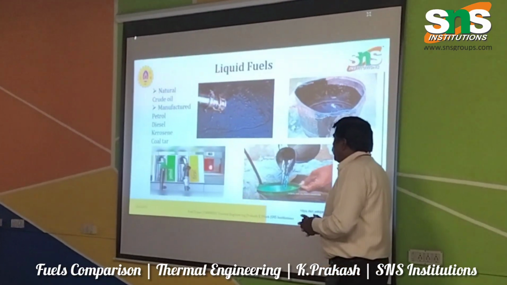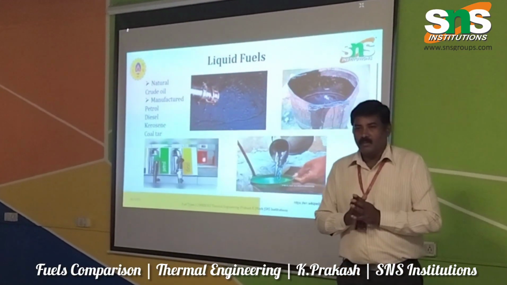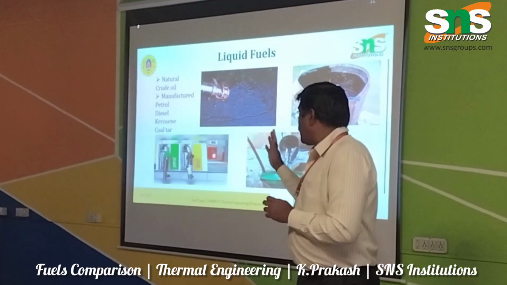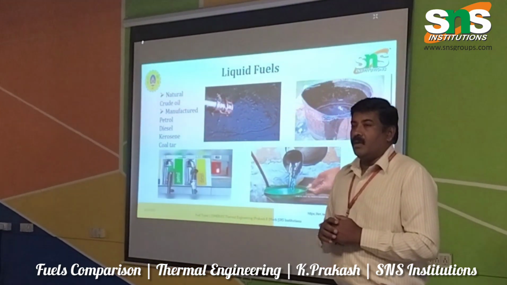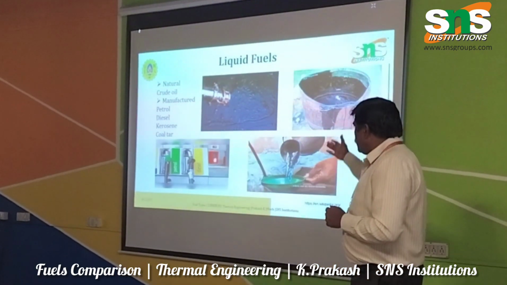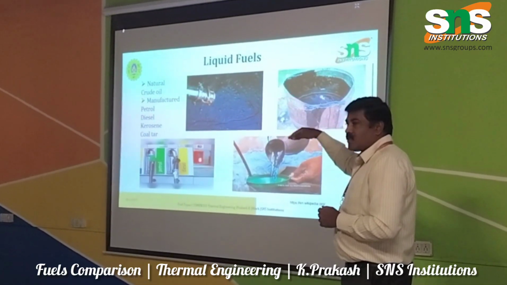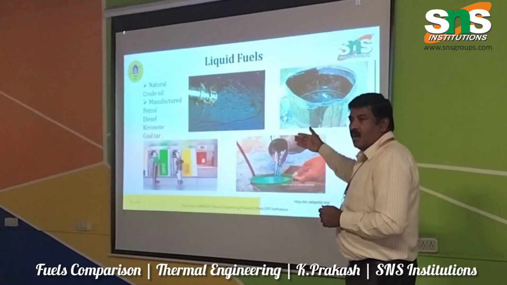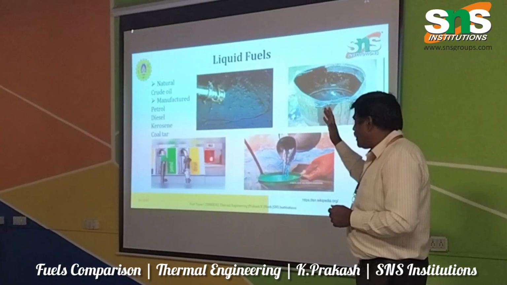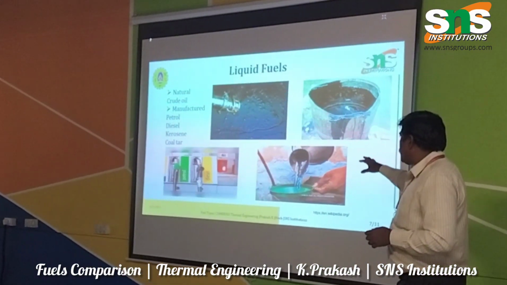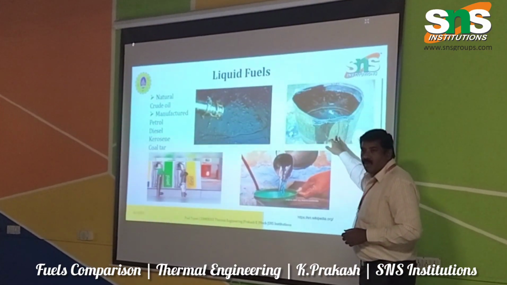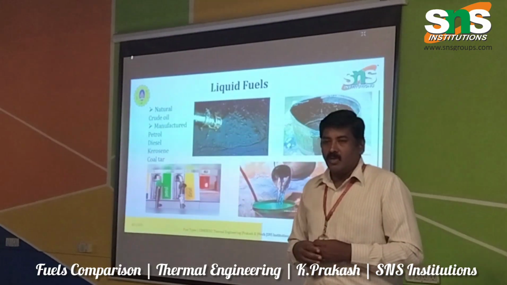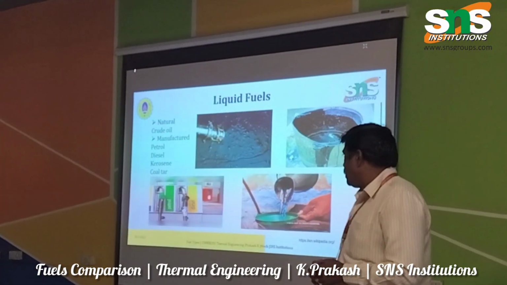And this is the liquid fuels. Naturally, we are getting crude oil. If you take the Gulf countries, excess amount of this crude oil is extracted from the Gulf countries, the deserts. But when doing the refinery process, during the first refinery process, we are getting petrol as a byproduct, and next it is diesel. And the third byproduct after refinery, we are getting kerosene, and finally it is converted into this coal tar, which we are using in the roadworks for making the new roads and all. Okay. So this is about the liquid fuels,